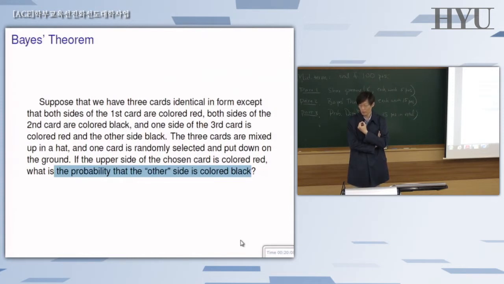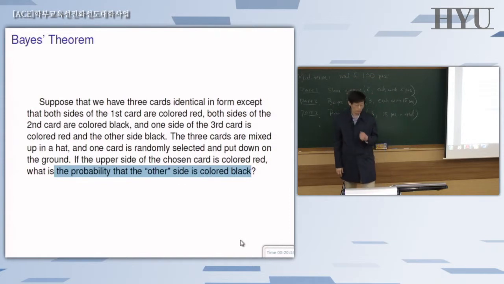First, name a few important events. Obviously here, 3 events should be: the chosen card is all red, that's one event. Second event could be the chosen one is all black. And third event could be the chosen card is red and black. And then there's another event: the chosen card, when you place it on the table, you see that the color is red. That should be the 4th event. And then the desired probability, you can write it in terms of the names of those events. And then think about how to set up the Bayes formula such that you can figure out this conditional probability.